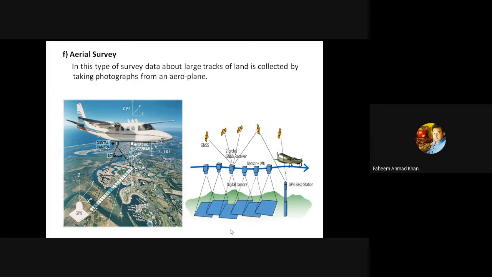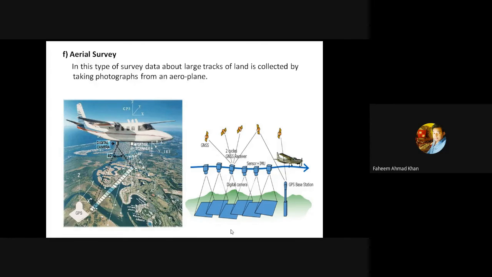Now, I want to give some examples. Like if some area has been flooded, it is a type of natural disaster. If flood comes, the whole land area is submerged underwater. So, to know how much amount of work has to be done, or to see the people who got stuck in the flood, we have to conduct a survey. Now, this survey cannot be done on land just because the land has already been submerged underwater.